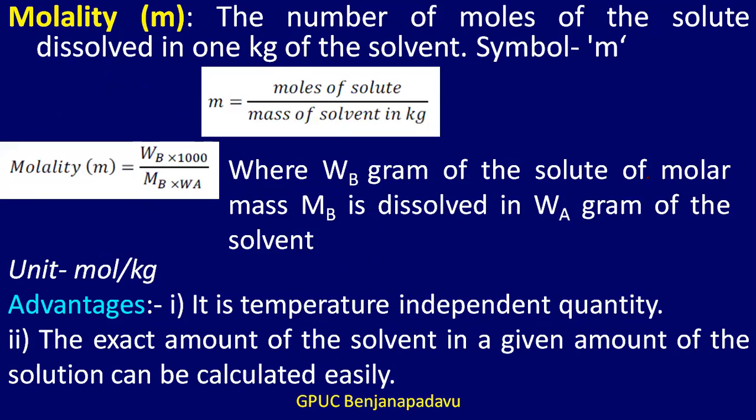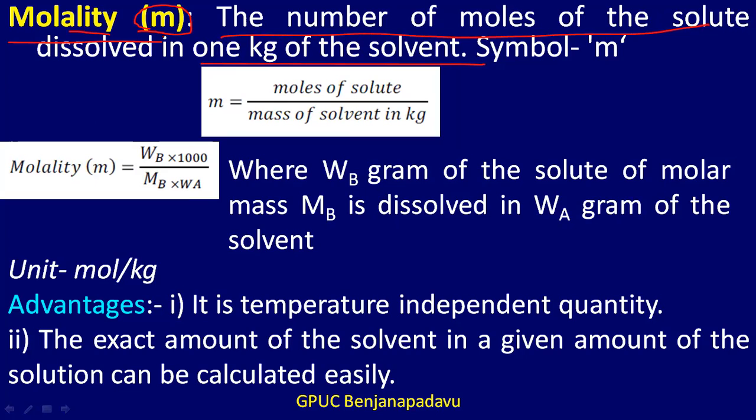One more frequently used method of expressing concentration is molality. The symbol associated with molality is m, small letter m. Molarity we write with capital letter M, while molality we denote with small letter m. So what is molality? Molality is the number of moles of the solute dissolved in 1 kg of the solvent.